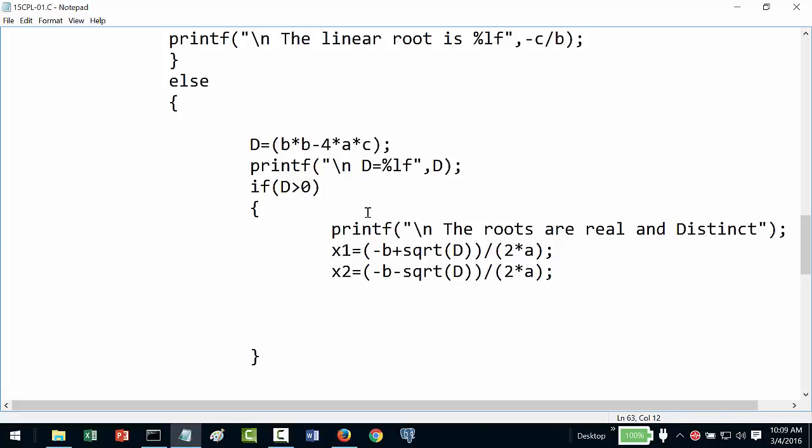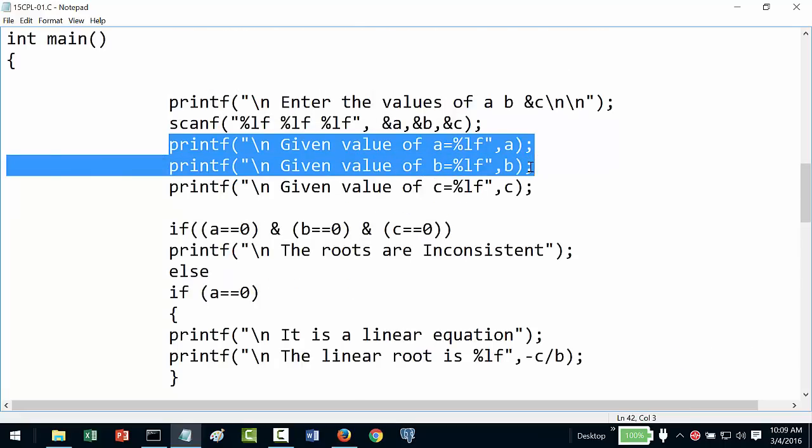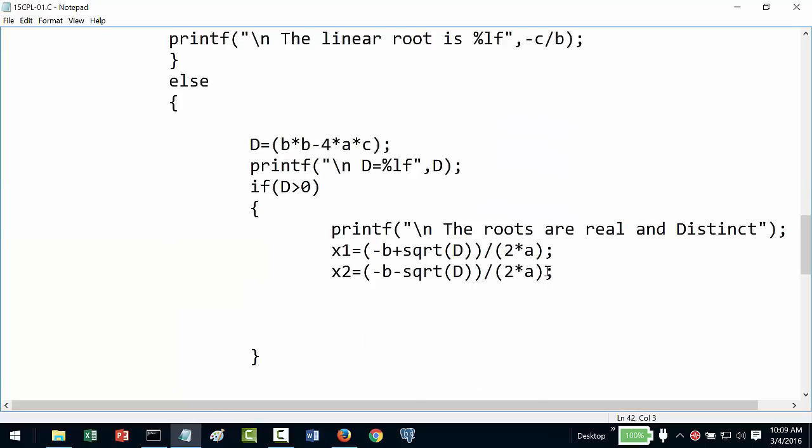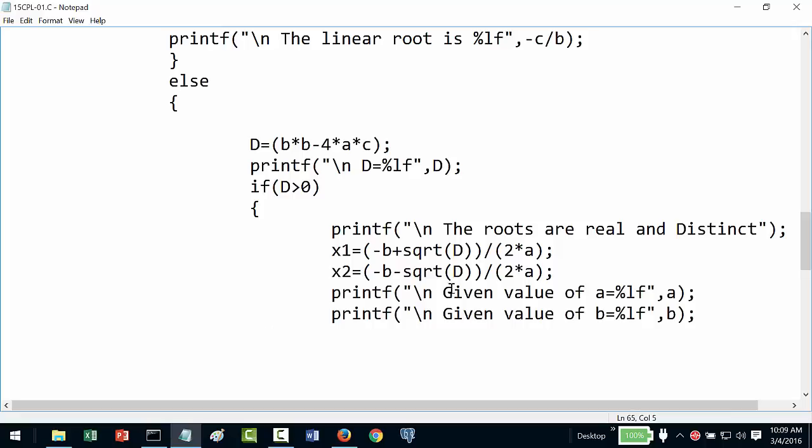Okay, hopefully this is correct. So minus b plus whole divided by 2a. So we will look at the values of x1 and x2 now. I'm just reusing so that I don't have to type once again. So I'll say the value of x1. This you can as well do in the exam. There is no need to retype it again.